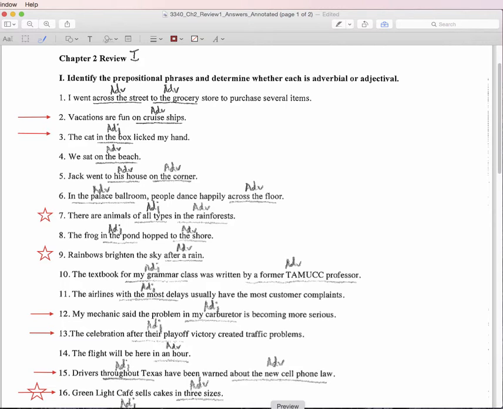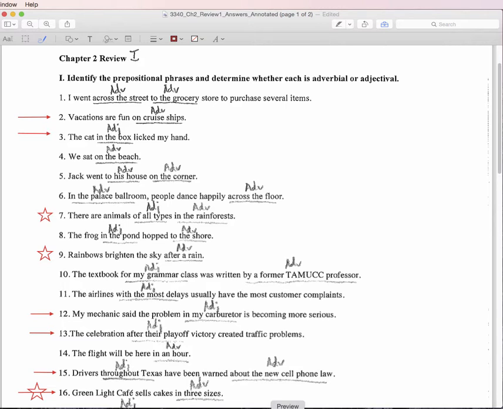So if we look at number 2, we have the prepositional phrase on cruise ships. This prepositional phrase is following the adjective fun. It's not telling us anything about a noun. Instead, it's saying where these vacations are fun. So this is adverbial. It's answering an essential adverb question of where.